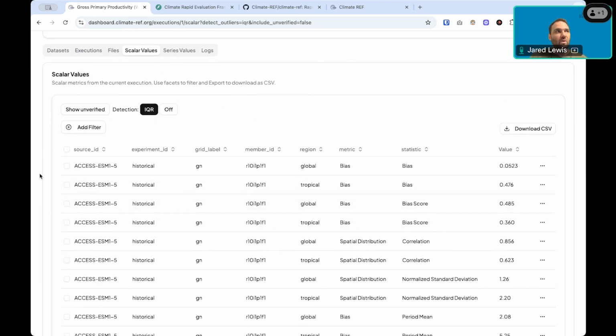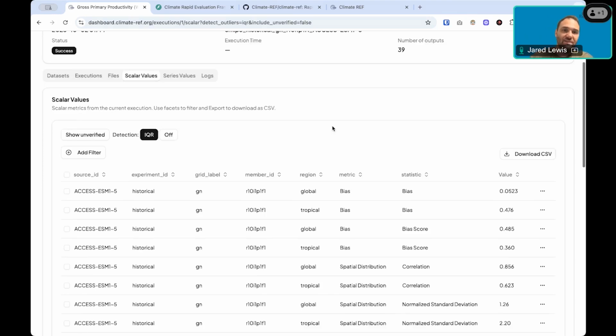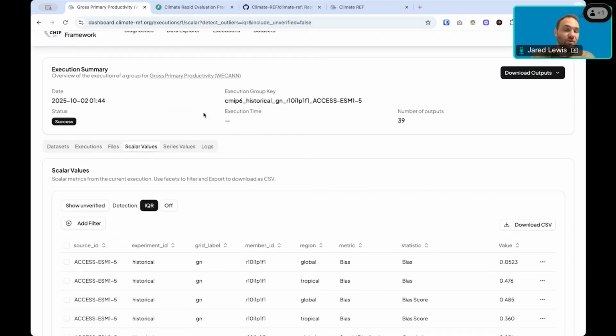Through how we store everything in the ref, we are able to have a unique URL for each given output that we provide. We're continuing to work on how we can improve the provenance information that we produce as part of that in future, to be able to uniquely cite some of these values that we're using back to the run, tracing it right back.